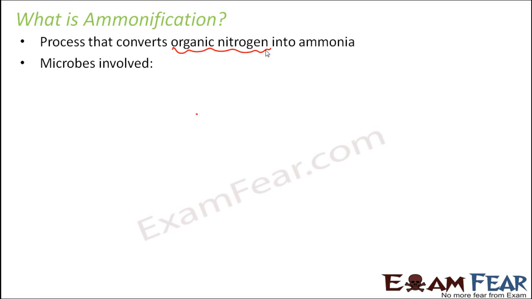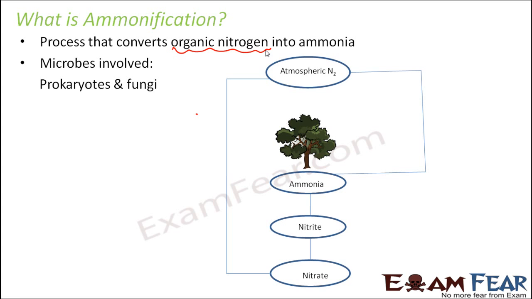The microbes which are involved in this process are prokaryotes mostly and some of the fungi. These microbes decompose the tissue and release the inorganic nitrogen back into the ecosystem as ammonia. And this ammonia is available for uptake by plants and their microbes for growth. For example, this is the case.